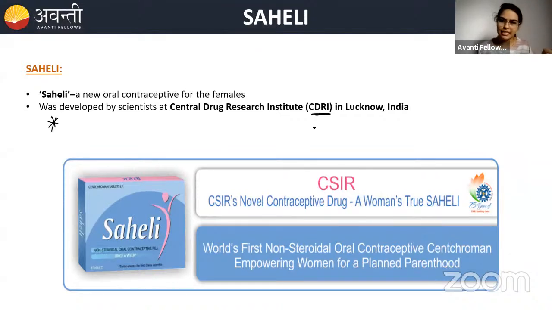Okay, amniotic fluid को test किया जाता है. That is there. And Saheli is one of the oral contraceptives that was made for females, and it was developed many years ago.